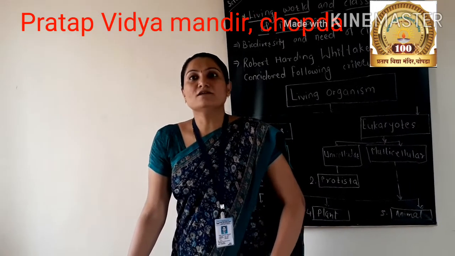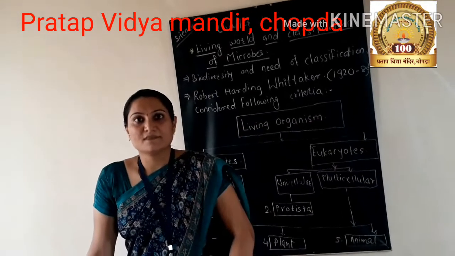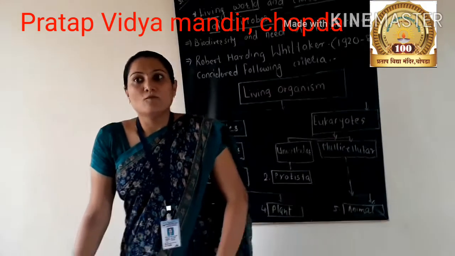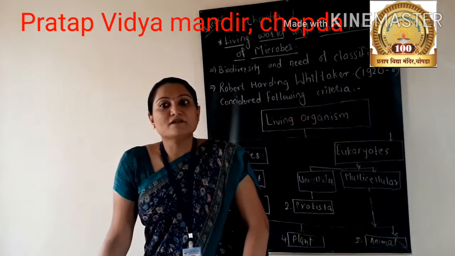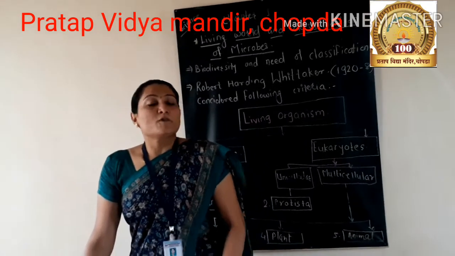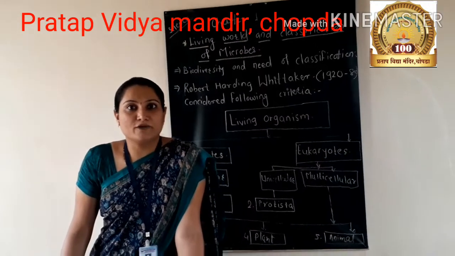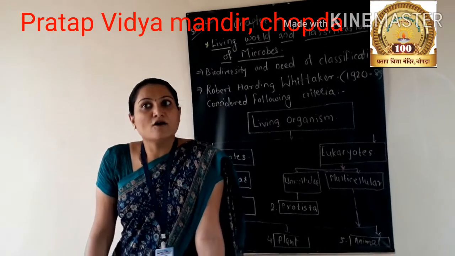First property, or first criteria, is complexity of cell structure. Second, complexity of organisms. Third, mode of nutrition. Fourth, life cycle. And fifth, phylogenetic relationship. In the first, complexity of cell structure, that is prokaryotic and eukaryotic. In complexity of organisms, unicellular or multicellular,